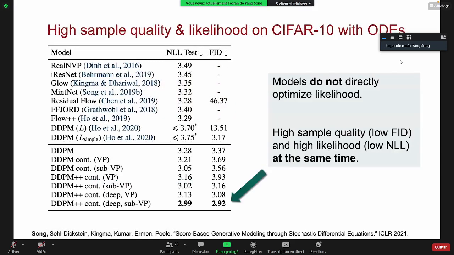Again, on the CIFAR-10 dataset, you can see that we achieve both very high likelihood, which is 2.99 negative log likelihood, and a very good FID score, 2.92. This model is not even trained with maximum likelihood because it minimizes a summation of score matching losses, but at the same time, it achieves high sample quality and high likelihood. This is the first time that a generative model achieves both high sample quality and high likelihood. No other type of generative model is capable of the same thing.